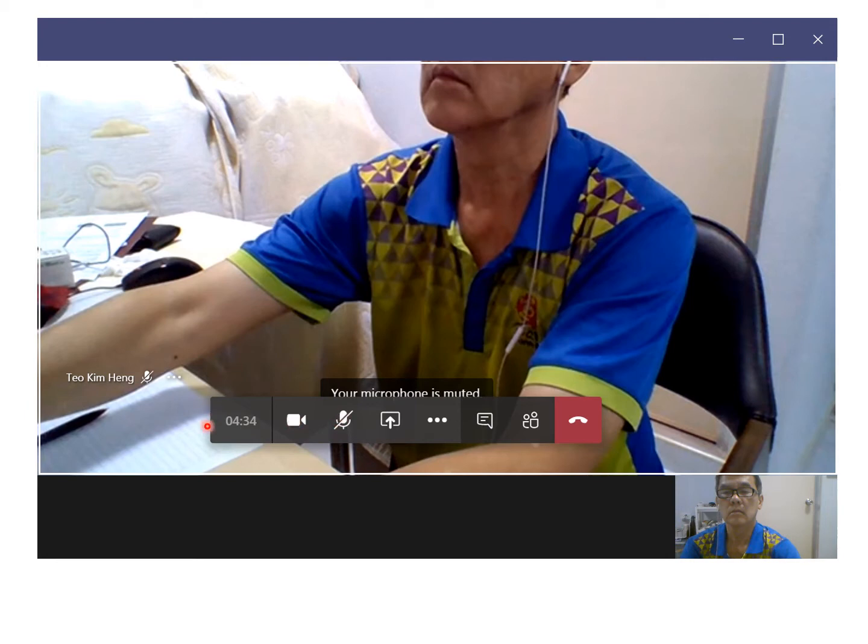By the way, this is the control bar. This is to get out of the exam or the meeting. This turns the camera on, and this is to turn the mic on and off.